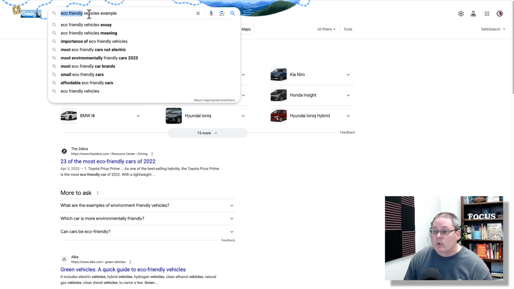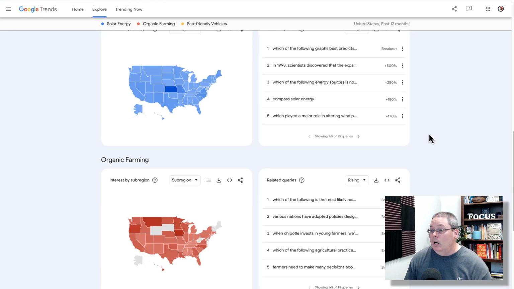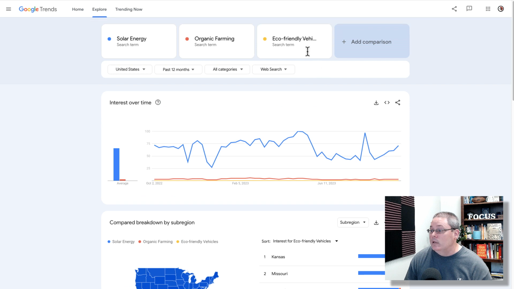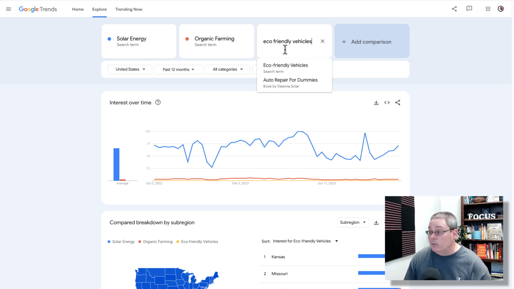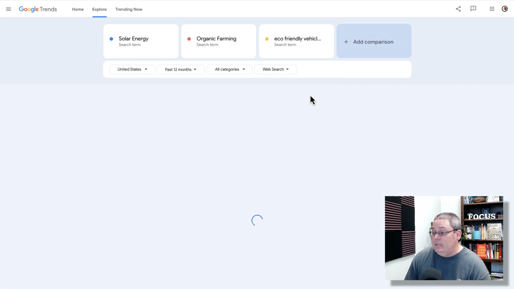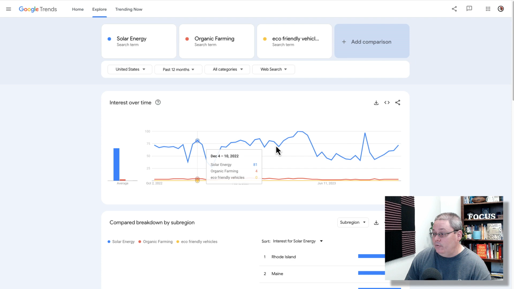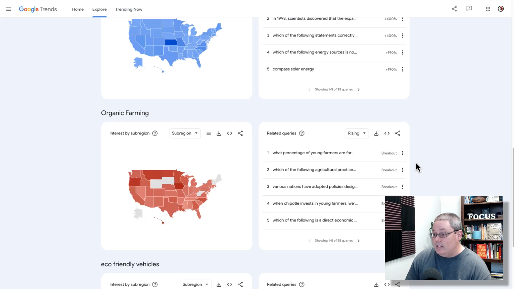But also, we're going to take out that hyphen. We're going to go back to our Google Trends, and we're going to update this search term. So I'm simply going to click there and go edit, and when we edit, we're going to enter that without the hyphen, and we're going to see if that changes things. You're going to see this update, and then once that updates, we're going to have that information again here in the graph, but you can see it is still 0. So that keyword just simply doesn't have any search volume.